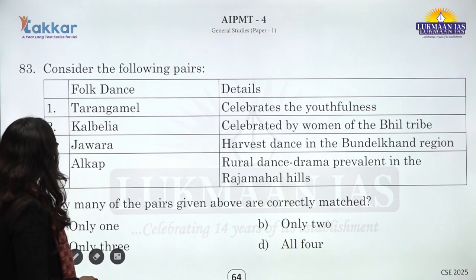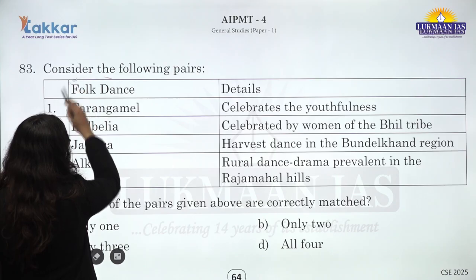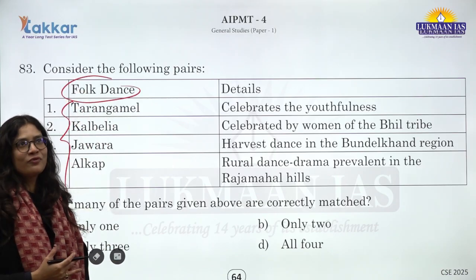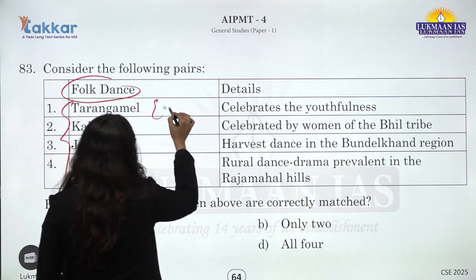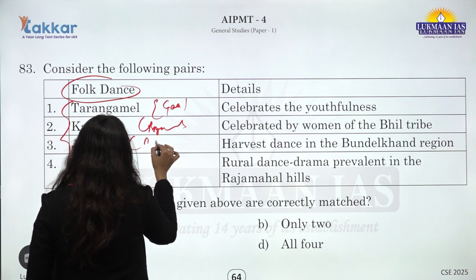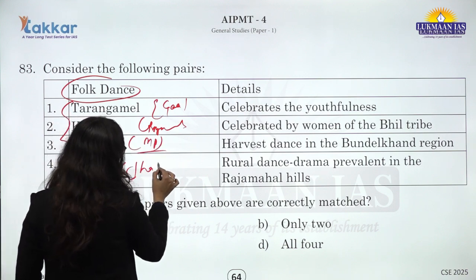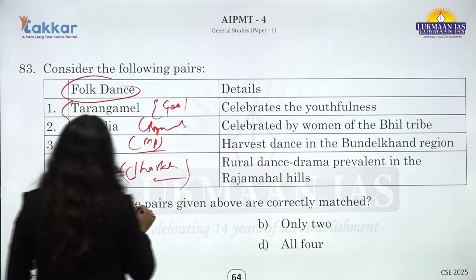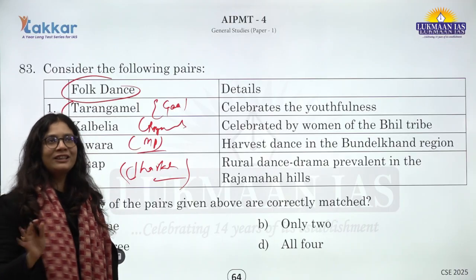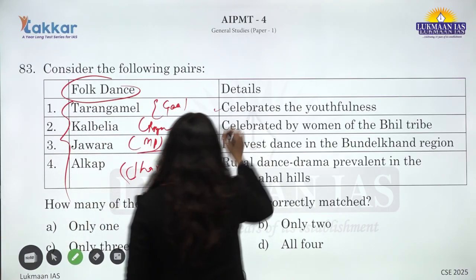The next question is around folk dances and the major details related to them. If you see the major regions associated with these folk dances, Terahtali is related to the Goa region, Kalbelia is related to Rajasthan, Jawara is MP, and Alkap is majorly related to the region of Chota Nagpur or Jharkhand. So the first match, that Taramangala celebrates youthfulness in the Goa region, becomes correct here.